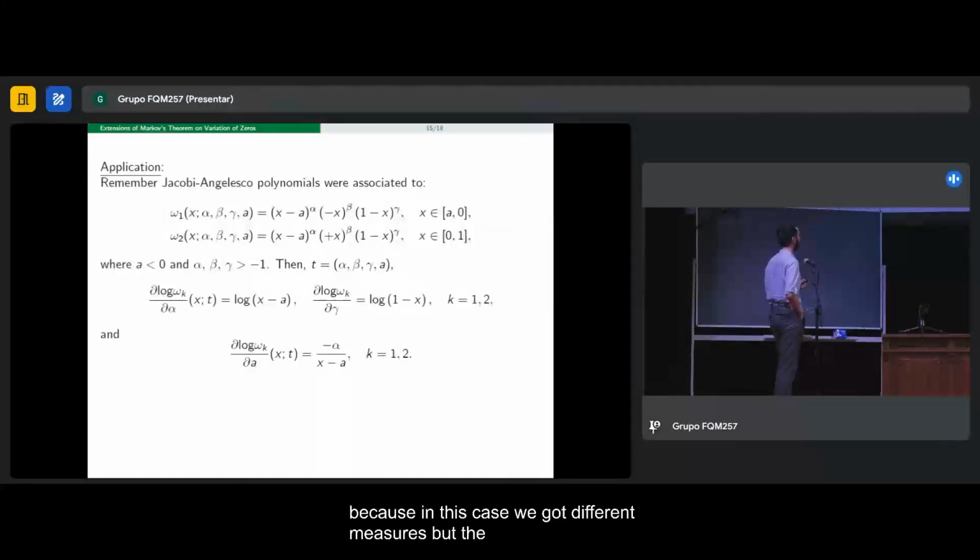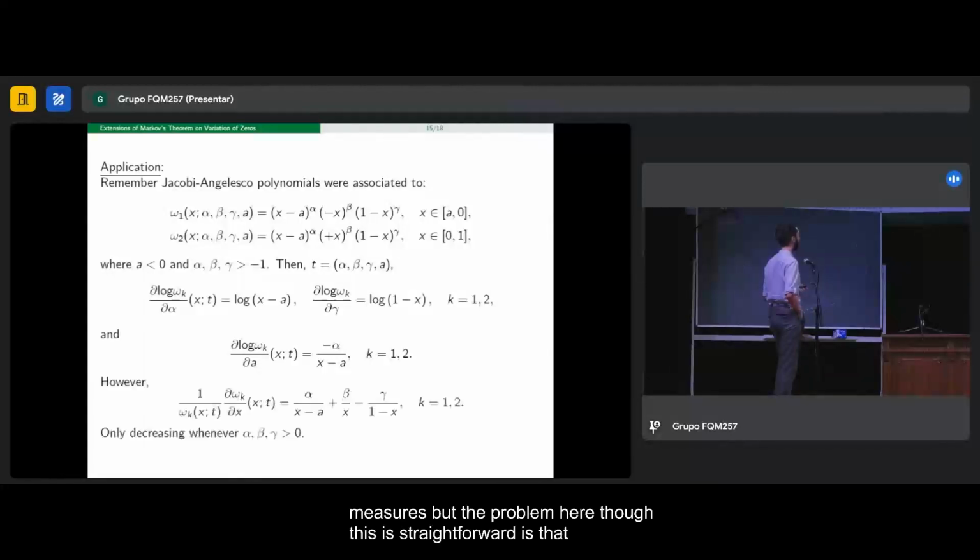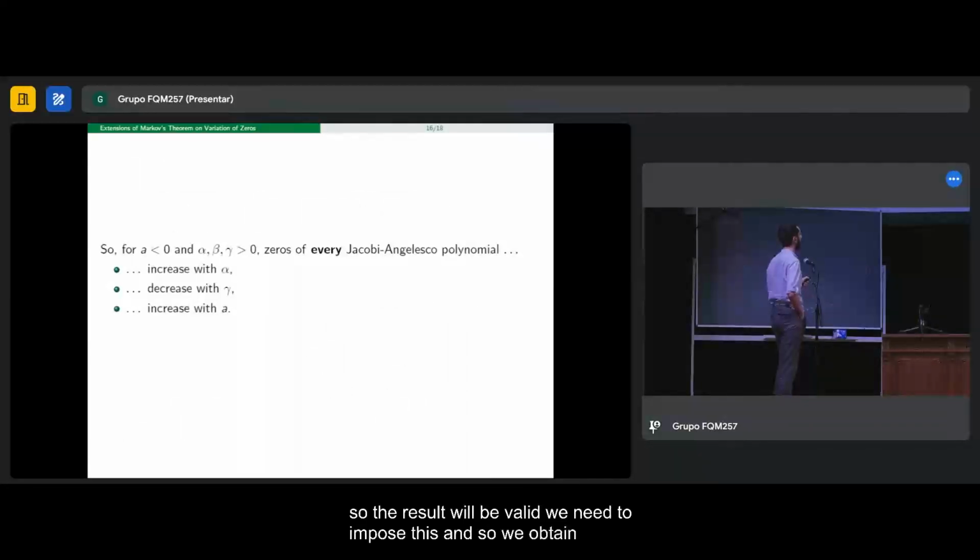But the problem here, though this is straightforward, is that if we want to verify that this derivative with respect to x is decreasing, there exists some restriction on the parameters. In principle, the polynomials are defined with these parameters greater than -1, but in order for this quantity to be decreasing with respect to x, and so for the result to be valid, we need to impose this, and so we obtain a partial improvement of the other results, because in the other result only the diagonal case was considered.